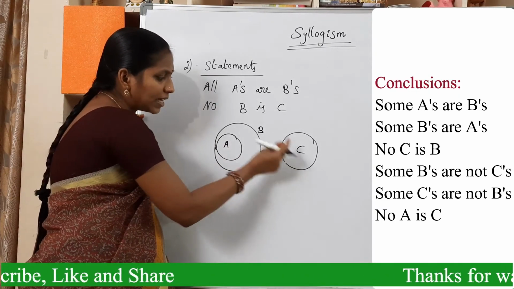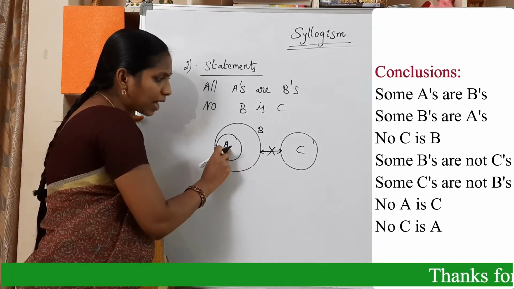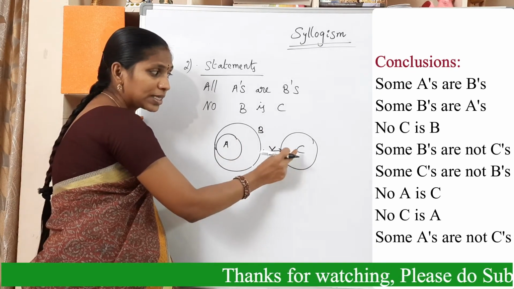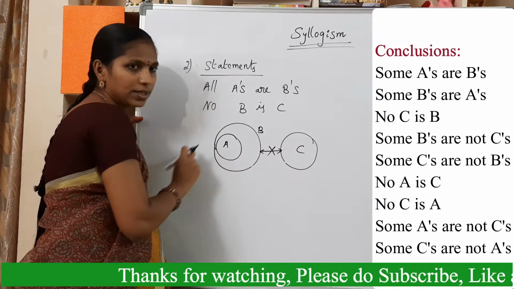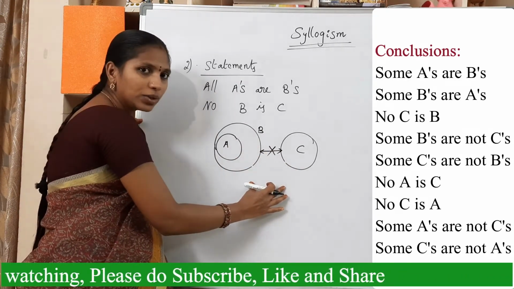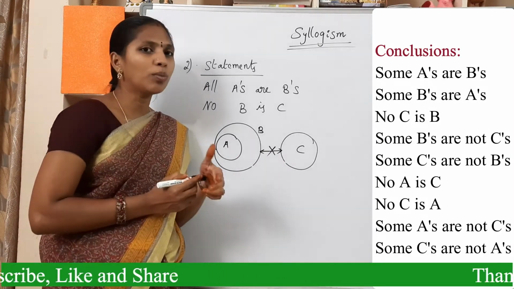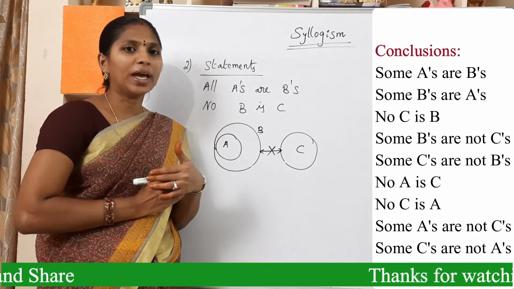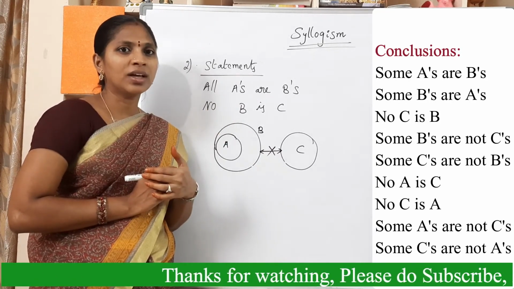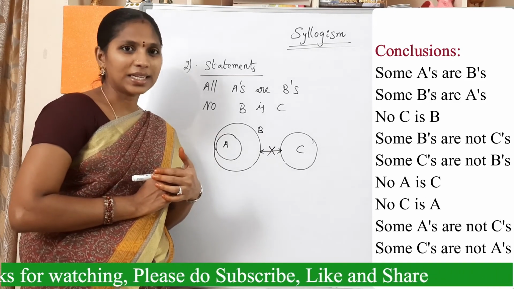And no C is A. And other one is some A's are not C's. And next one is some C's are not A's. All these are conclusions related to this Venn diagram. But in your exams, there may be 2 or more statements followed by at least 4 conclusions. Simply check those conclusions, then select valid conclusions. Then select your answer option.